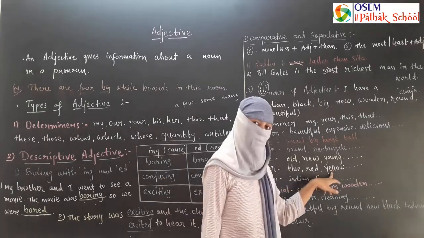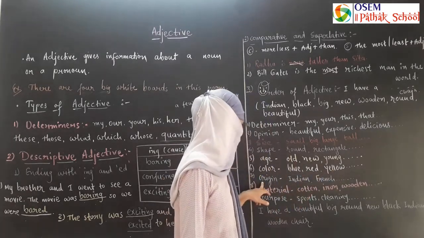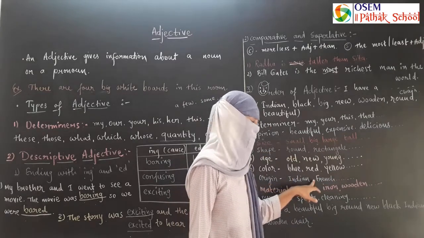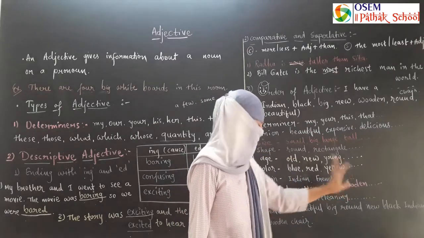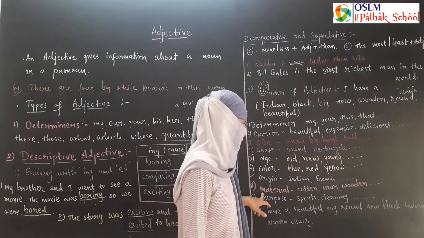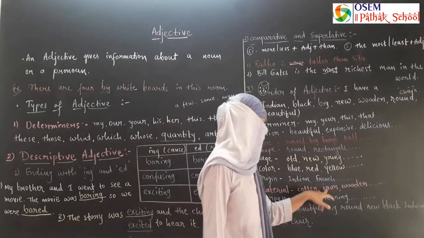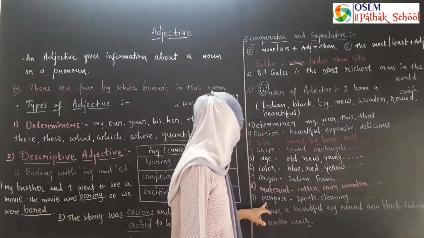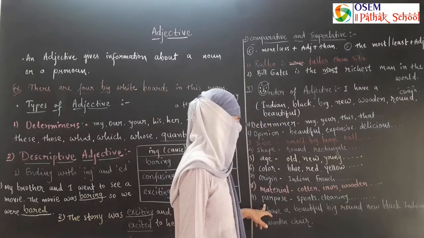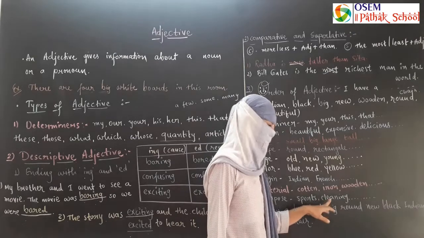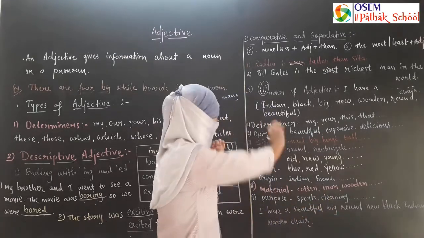Blue, red, yellow. Then origin: Indian, French, Chinese, etc. Material, from which the thing is made: cotton, iron, wooden. Purpose: what is the purpose of the thing? Sports, cleaning, etc.